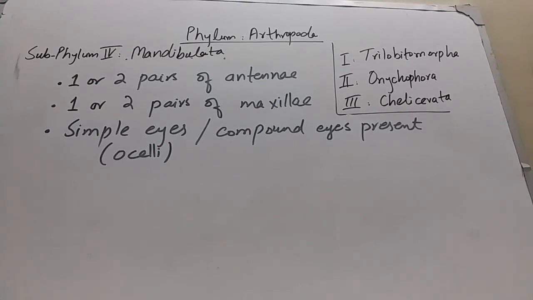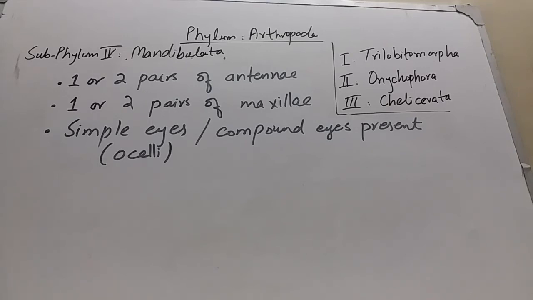The next important feature of Mandibulata is that they have antennae, which are sensory organs. They have either 1 pair of antennae or some have 2 pairs. Besides this, the mouth parts, maxillae, are also present. Some Mandibulata have 1 pair of maxillae, and some have 2 pairs.